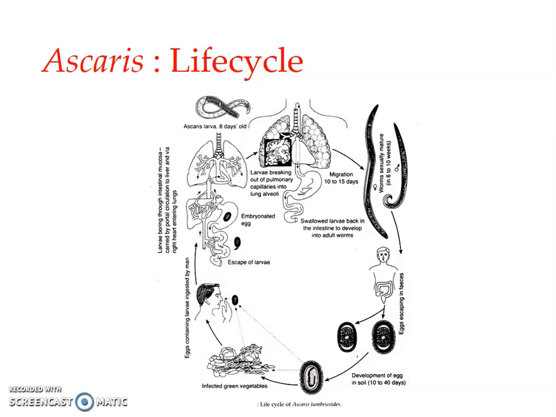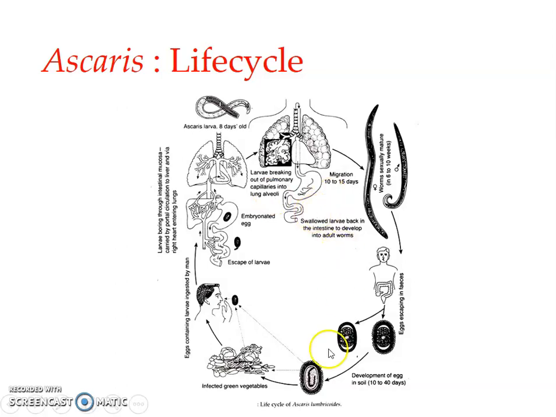In the intestine, this fourth stage larva molts for the last time and becomes the adult. Within 8 to 10 weeks this adult attains sexual maturity. I hope that part is clear.